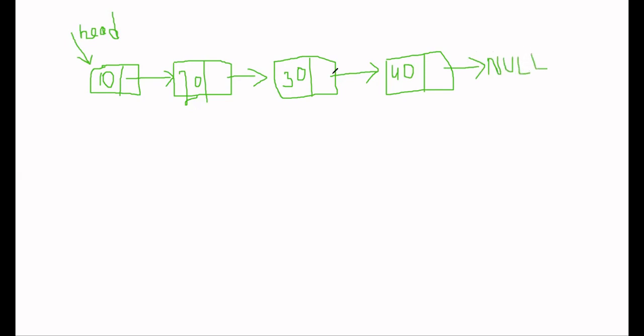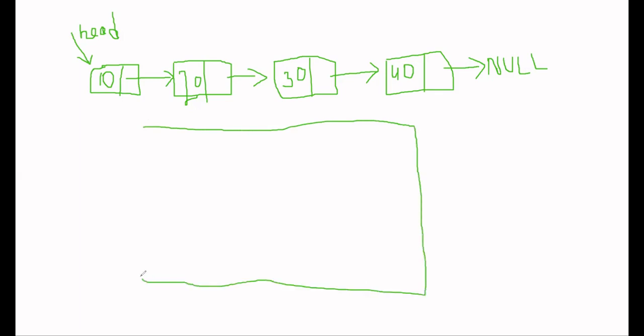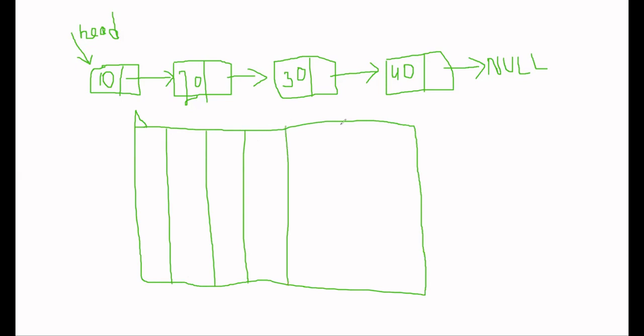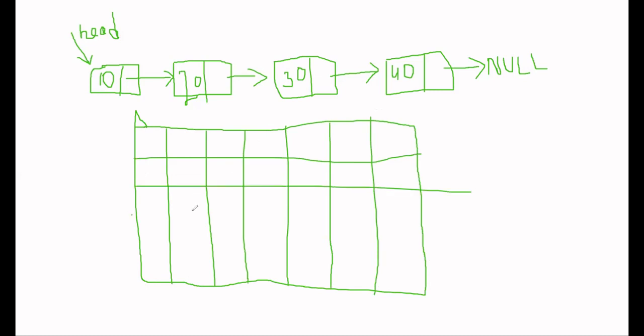Okay, so let's try to understand how our linked list is stored in physical memory. We all know that physical memory is divided into blocks. Let's try to draw some blocks so that it is easy for you to understand. I'm drawing some blocks. So suppose there are some blocks.